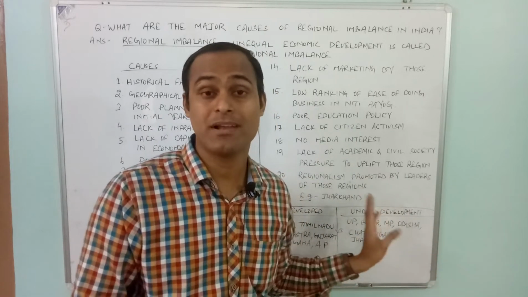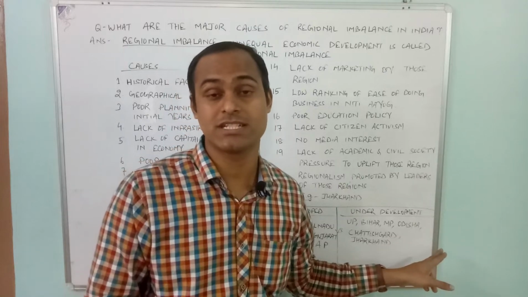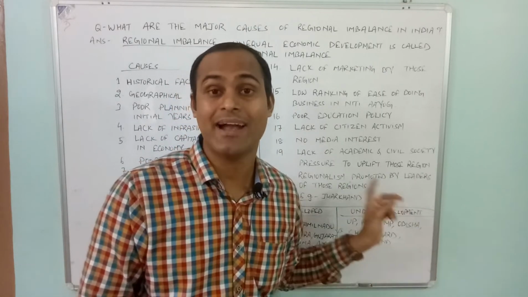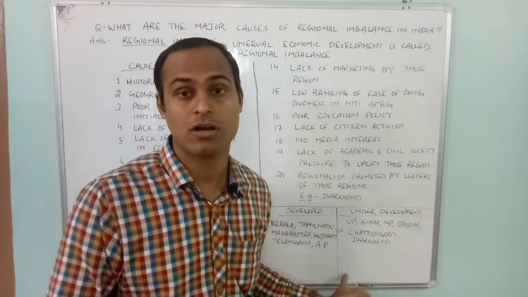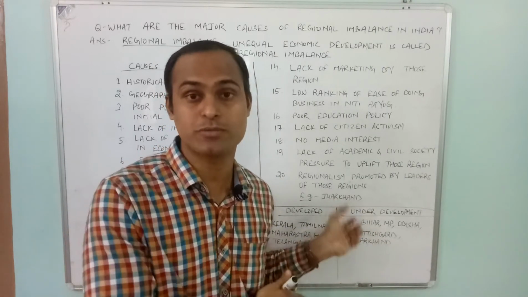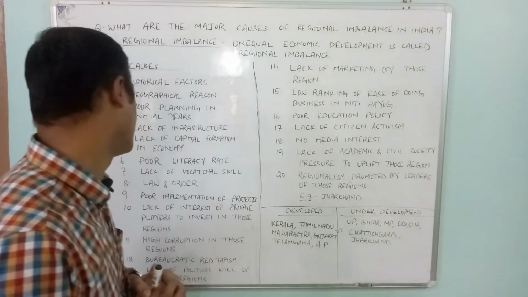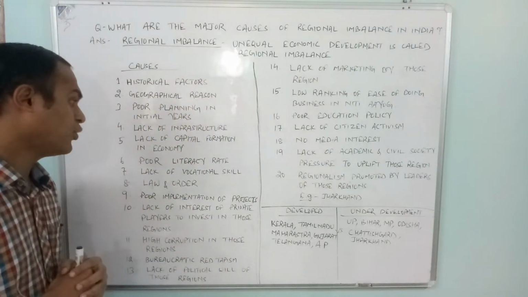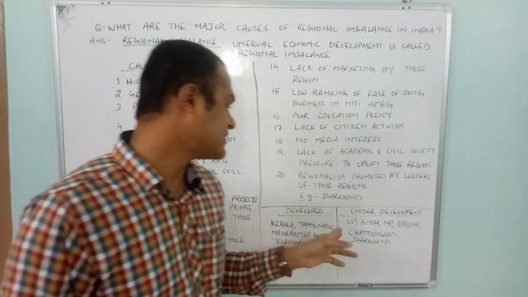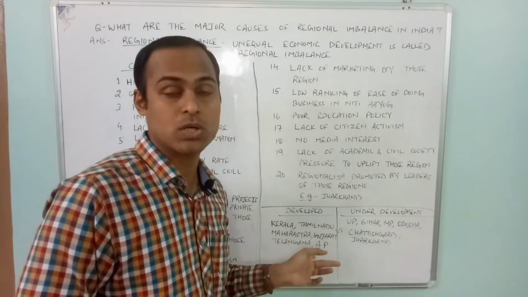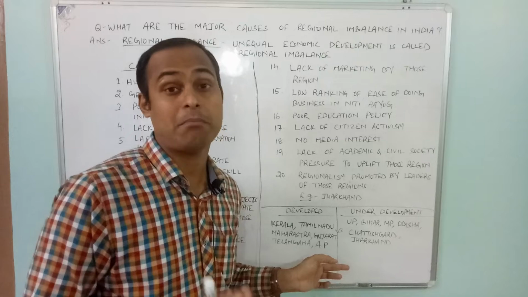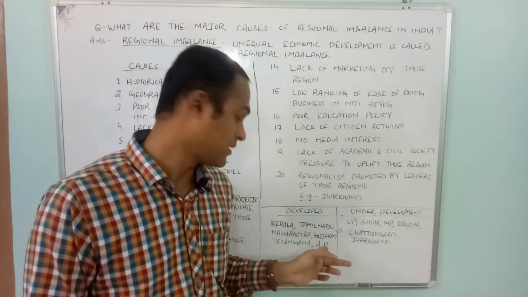So lack of capital formation in those regions is another big cause, and a very big cause for underdevelopment in those particular regions especially. Then poor literacy rate. If you will see those states and if you will see this particular states, you will find a marked difference in literacy rate.